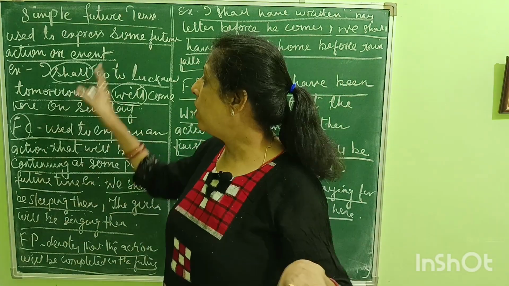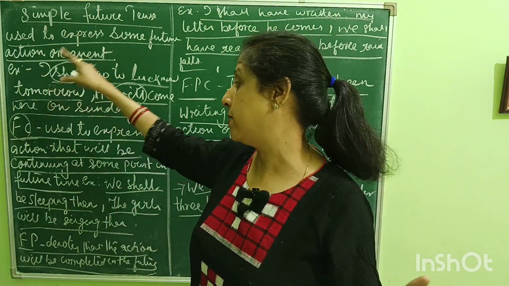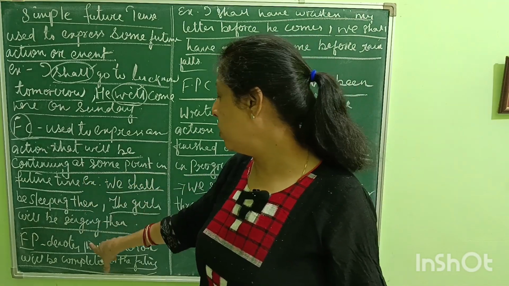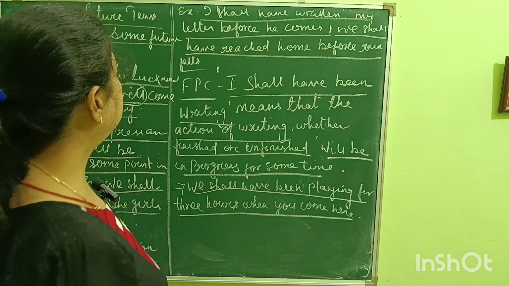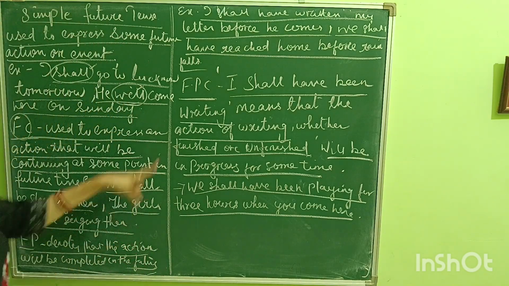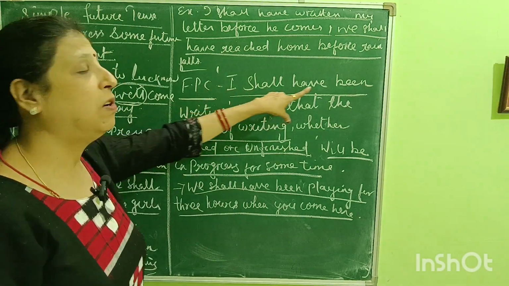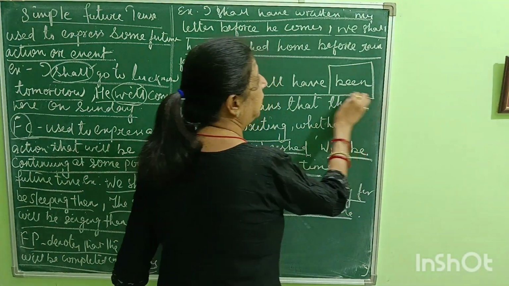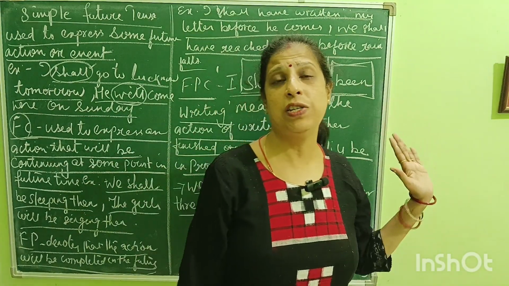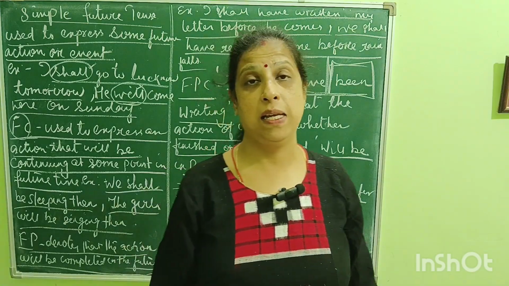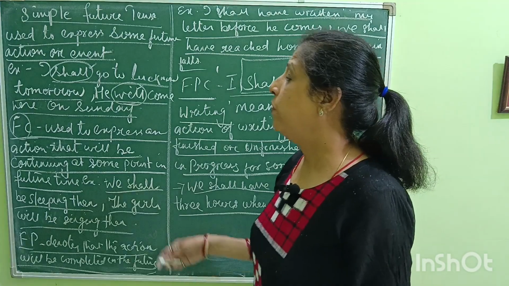Children, till now, first we were using shall in the case of simple future tense. When we came to future continuous, we used shall be. Then when we came to future perfect, we used shall have. Then we came to future perfect continuous, shall have been. So been was introduced along with shall have. So here we finished with our simple future tense, future continuous,